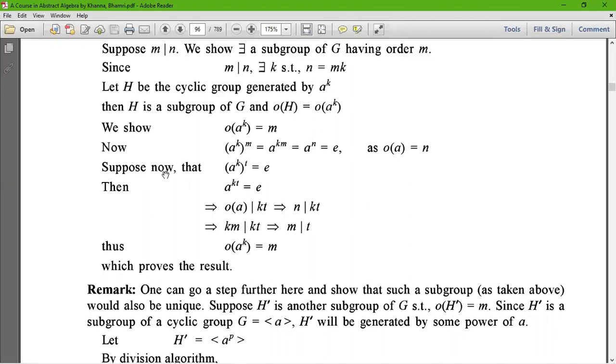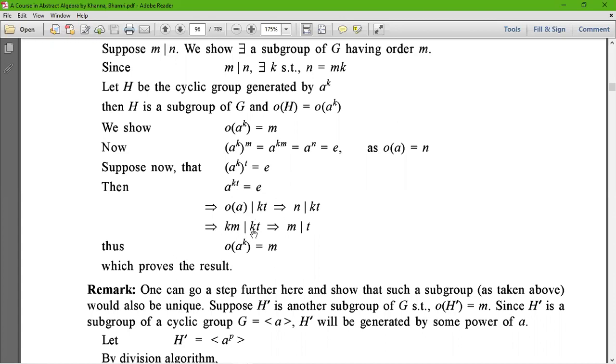Now suppose again we take a to the power k, whole to the power t, equals e. Then a to the power kt equals e. This implies that order of a divides kt. This implies that n, which is nothing but km, divides kt.